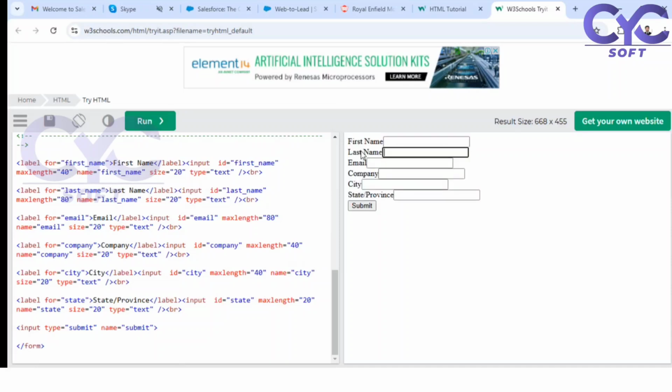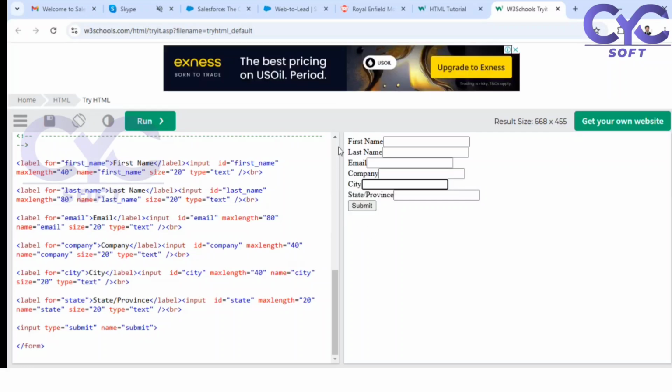See, first name, last name, email, company, city, state, and submit button. These are the details which I am going to provide in my website. Now I need to provide this particular HTML content to my website designers. There, they will apply some CSS, some look. If the look and feel is good, then based on this, they are going to place it wherever we require.